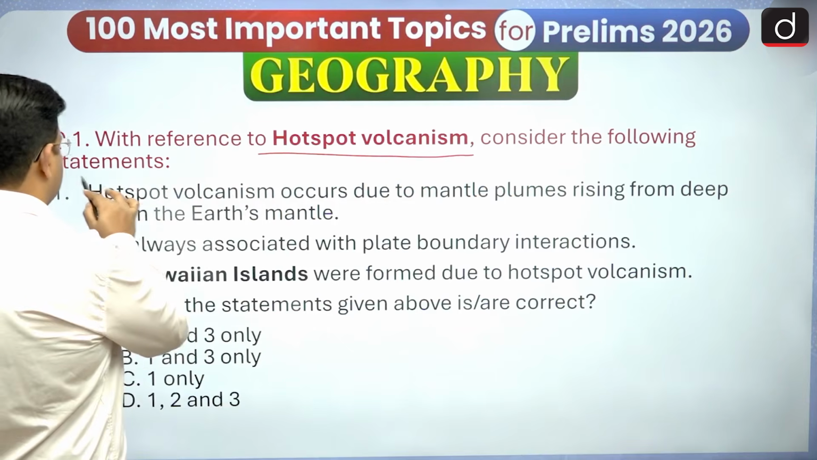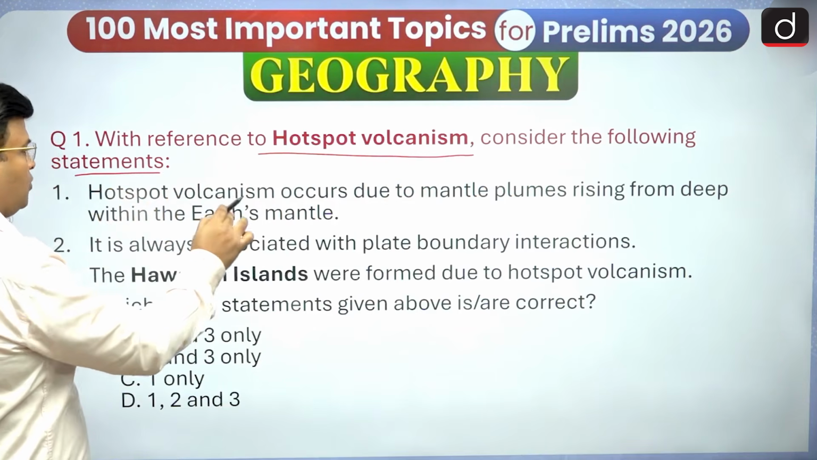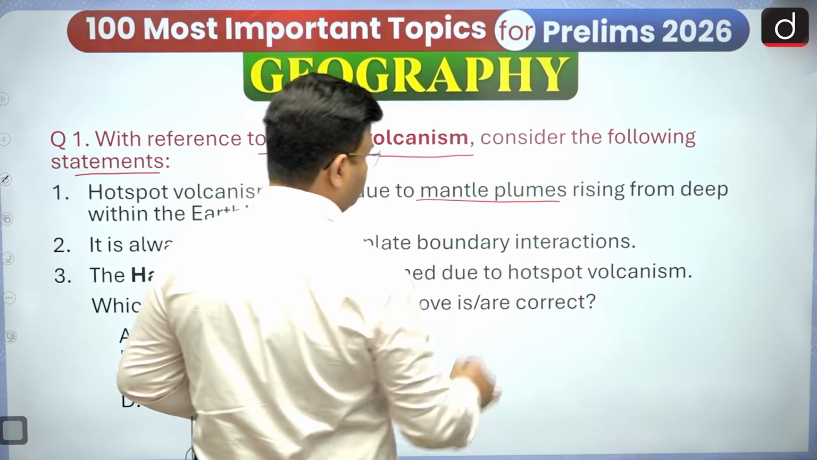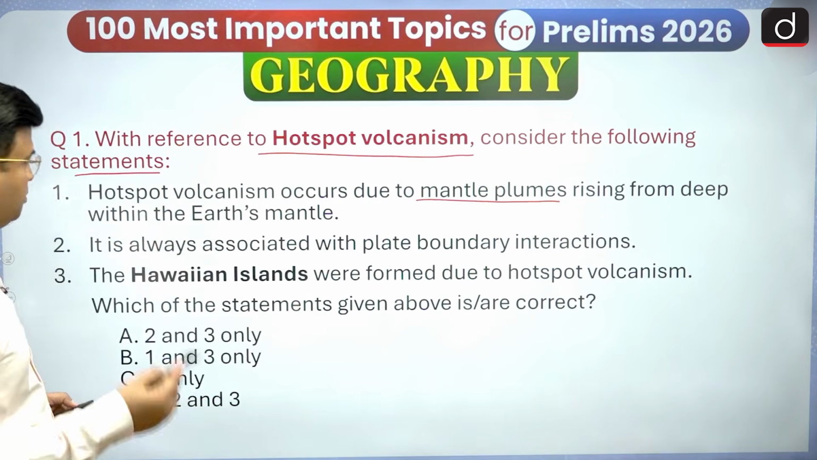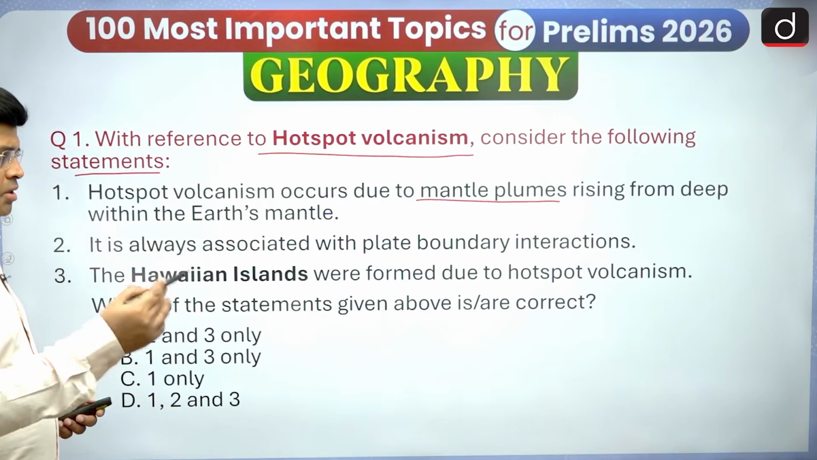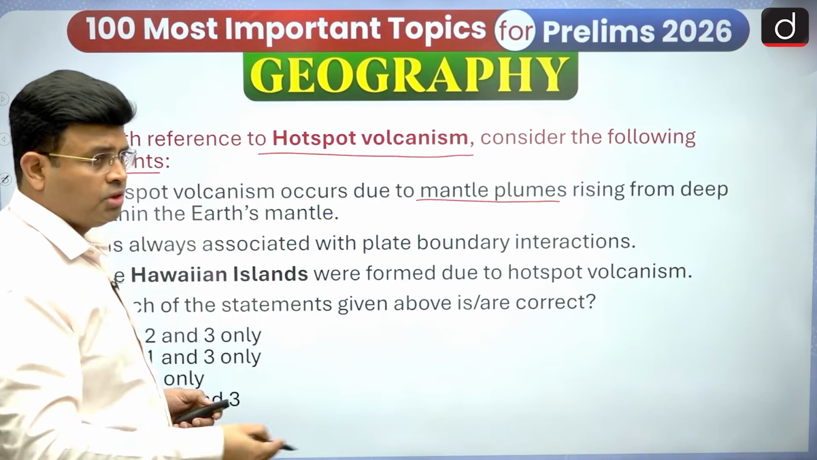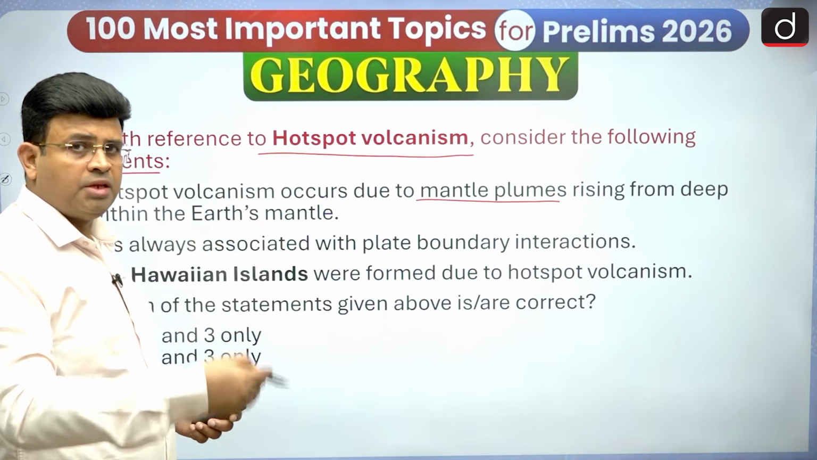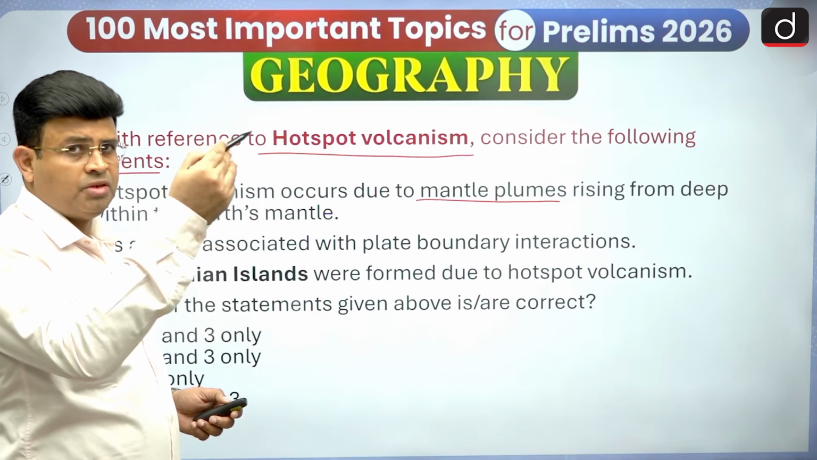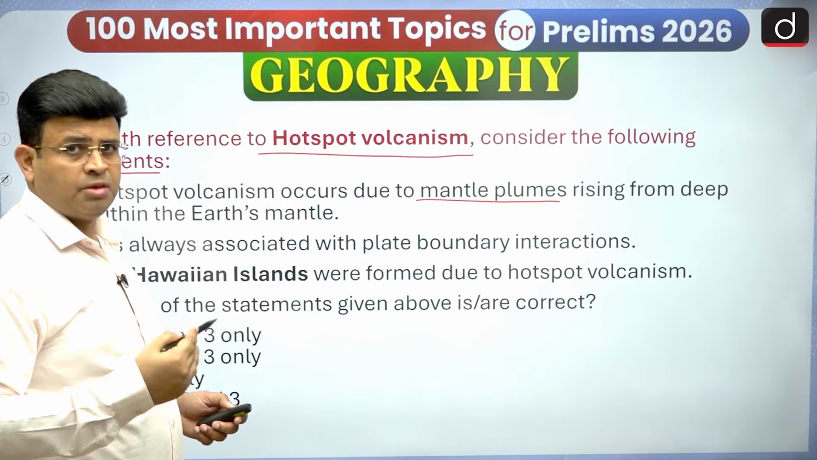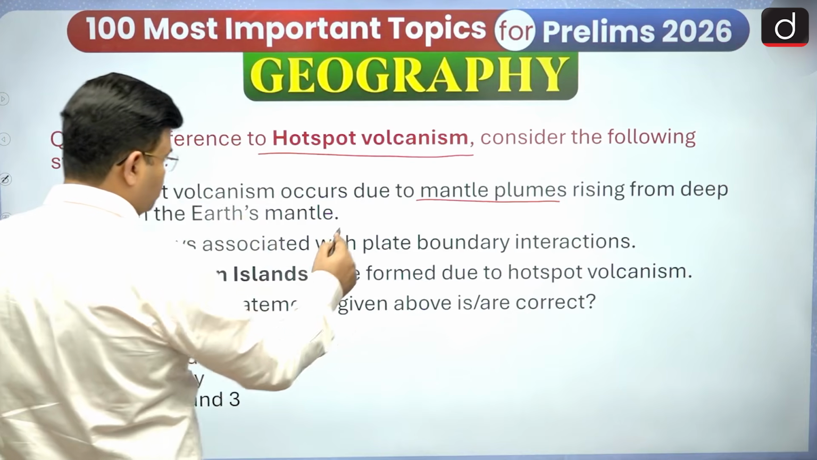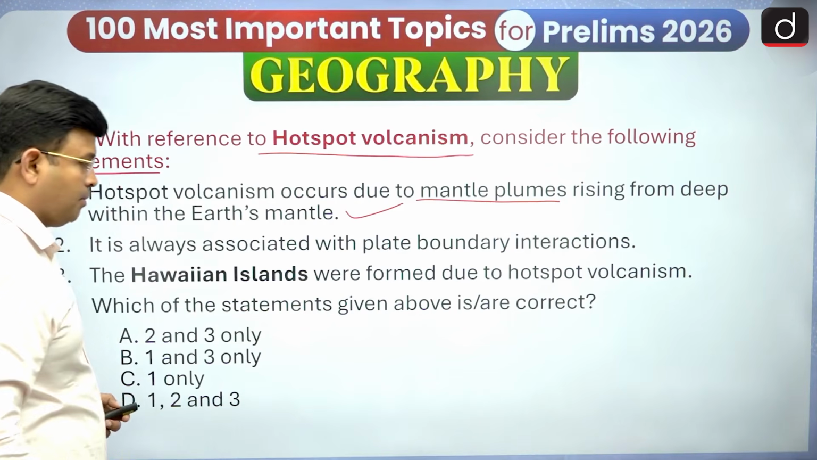Hotspot volcanism occurs due to mantle plumes. Yes, a mantle plume rises from deep within the Earth's mantle, from the mantle and outer core border, rising near to the Earth's surface, becoming hot enough and coming up. So this magma comes up and causes volcanism. So this statement is completely right.